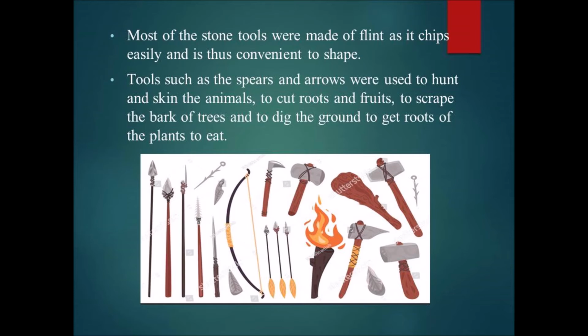Most of the stone tools were made of flint stones, as it chips easily, which means it was easily breakable, and those people found it convenient to shape. Tools such as the spears and arrows were used to hunt and skin the animals, to cut roots and fruits, to scrape the bark of trees, and to dig the ground to get roots of the plants to eat. So in the following picture, you can see the different types of tools used by early humans.